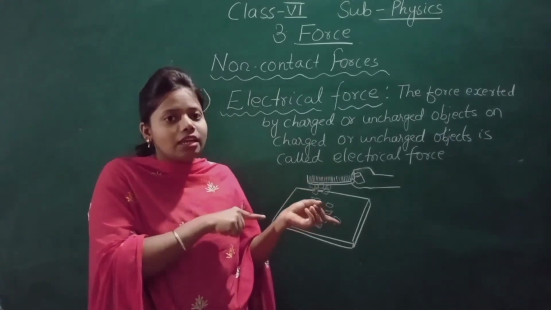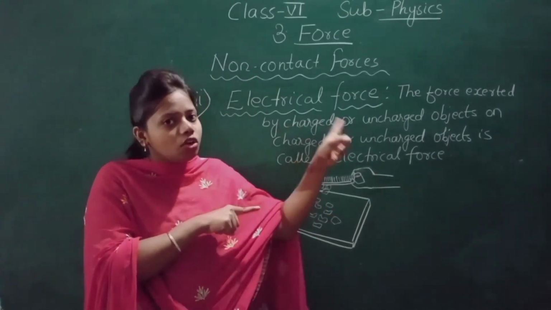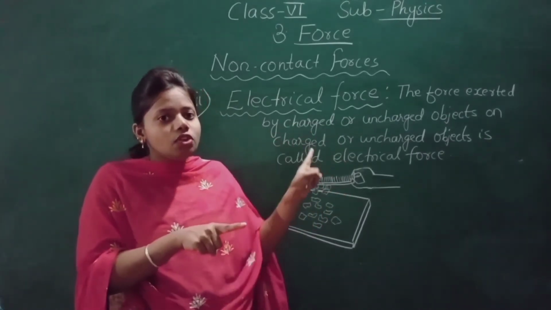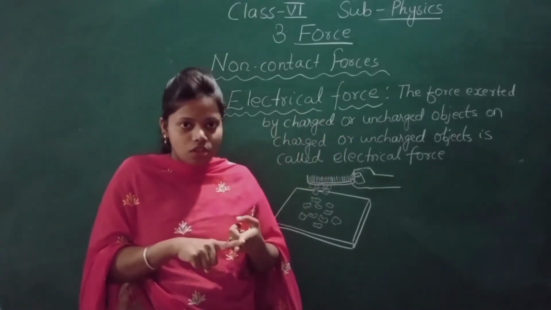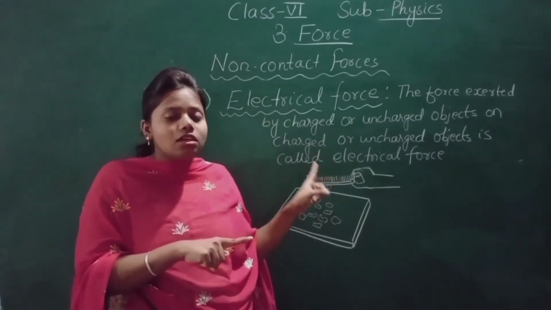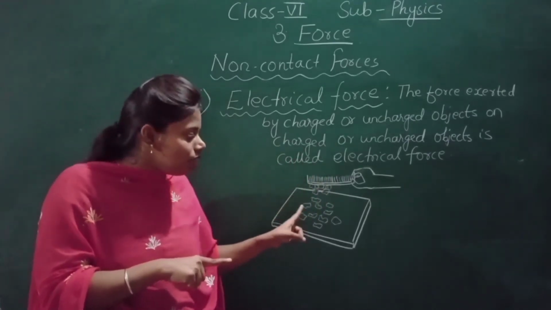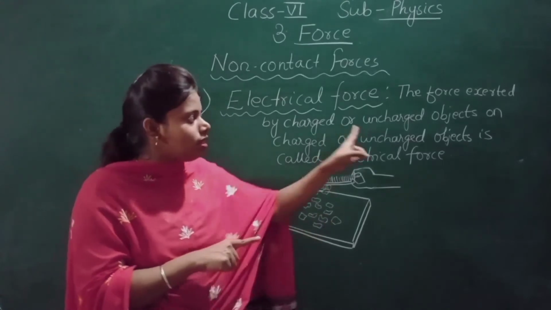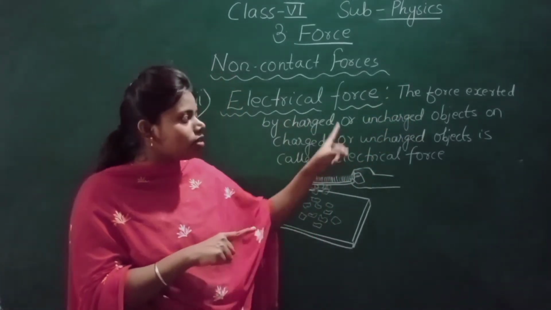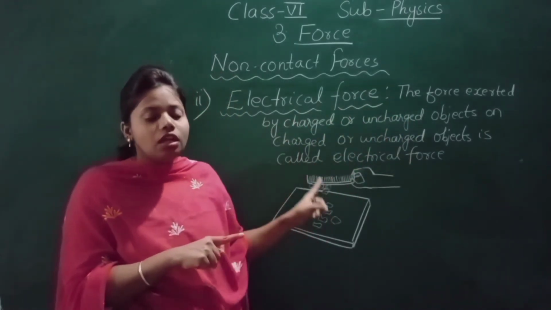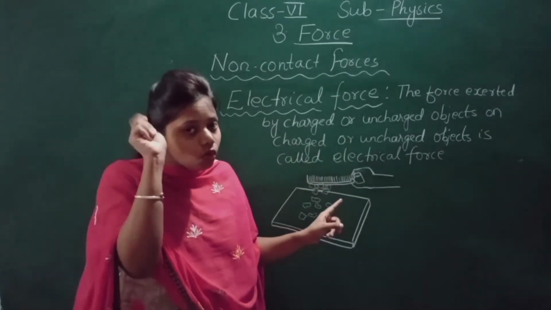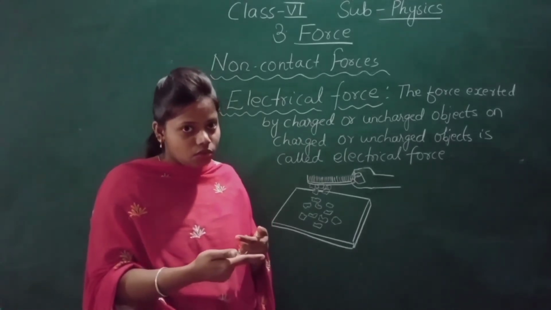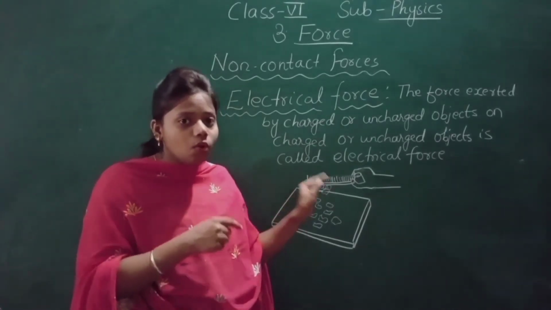So which force is acting between them? That is a non-contact force, because they are not in contact and still the force is acting. And which force is that? That is electrical force. Why? Because it is the force exerted by a charged body on an uncharged body. The paper is uncharged. Here the comb is charged, as we have rubbed the comb on the hair, so the comb has developed charge.